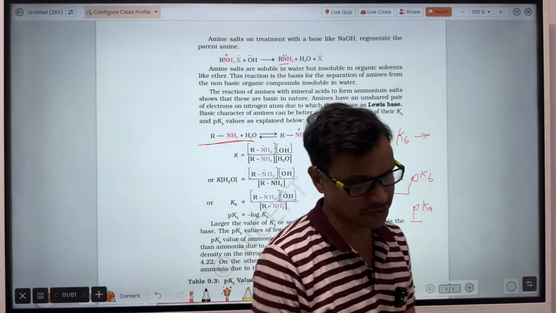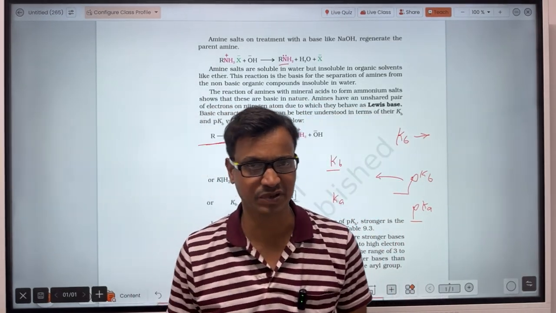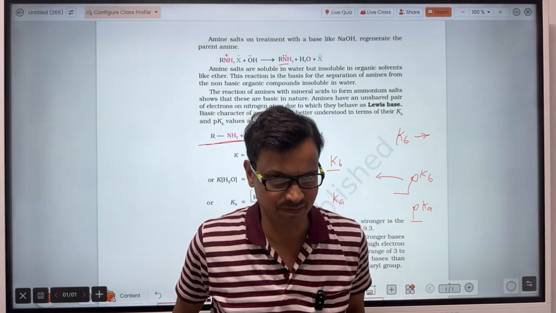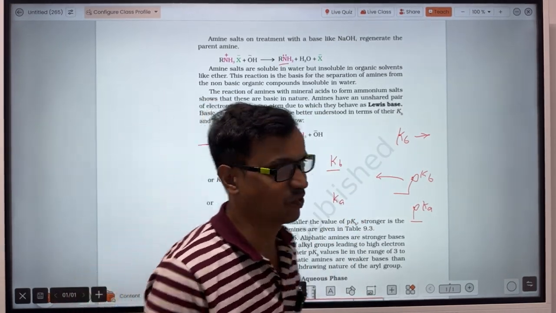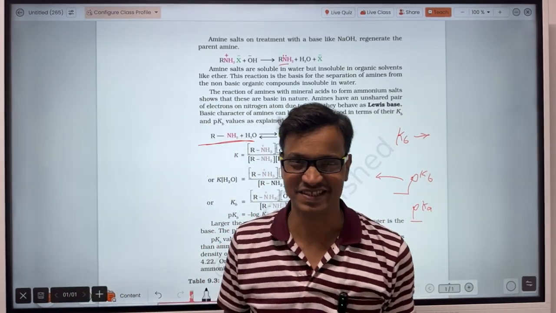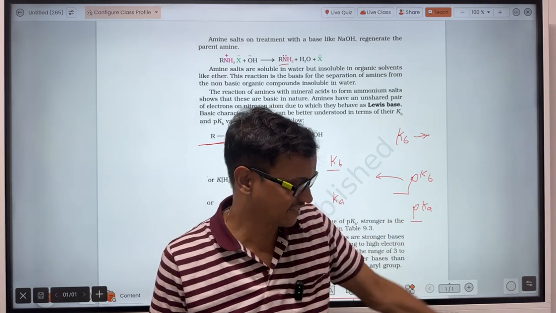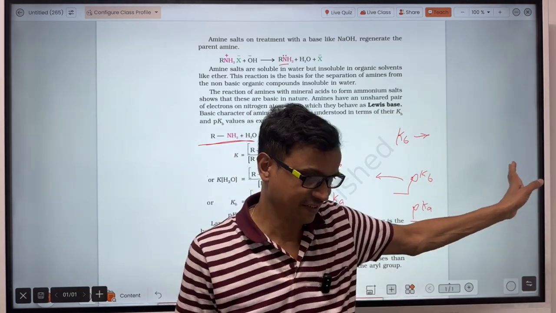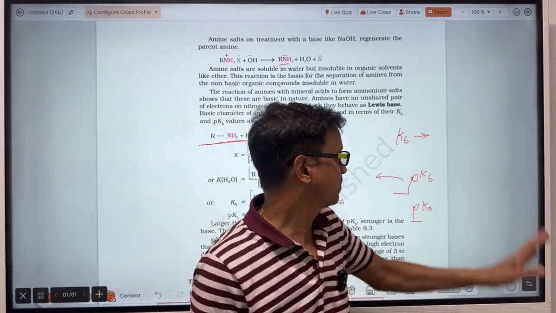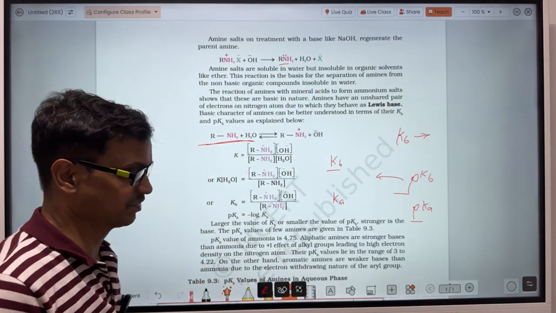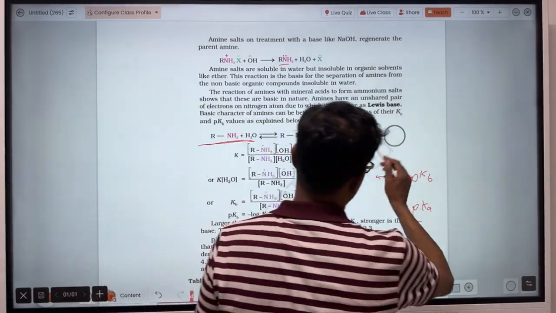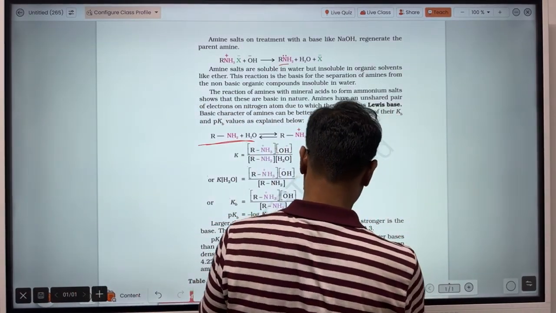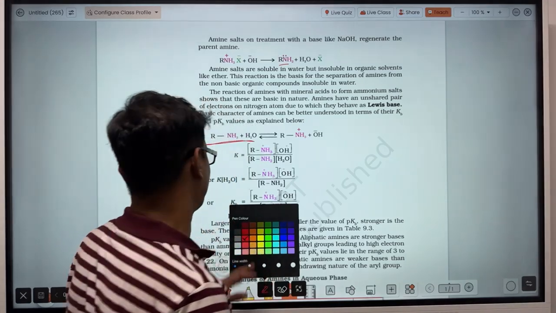more the Kb, meaning the dissociation constant of the base will be more, then the compound is more basic. And if pKb will be more, then the compound is less basic. I shall discuss this one point also. First of all, let's see how we calculate Kb, because it is already provided in the books, so it will not take much time to discuss.